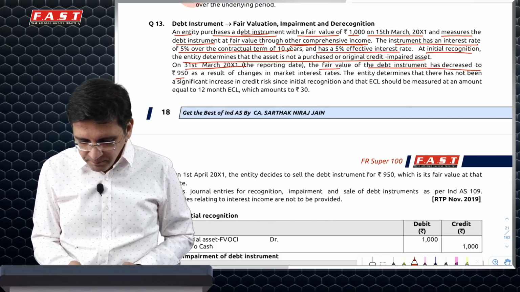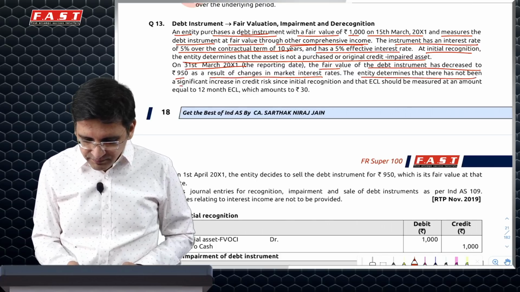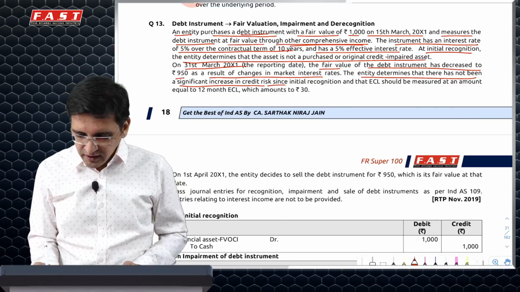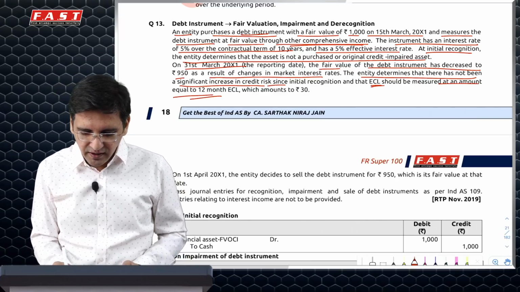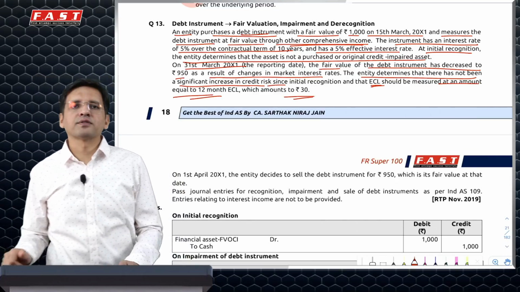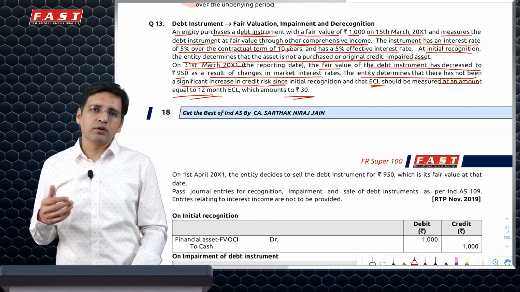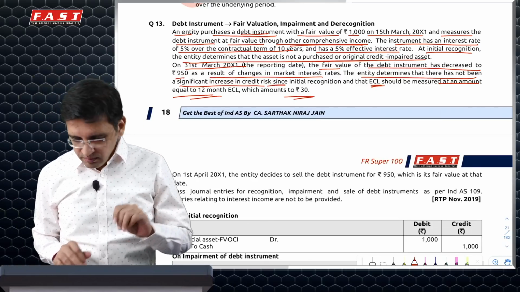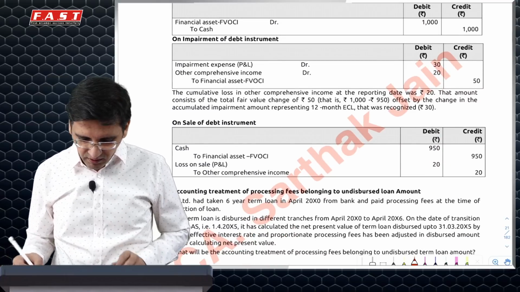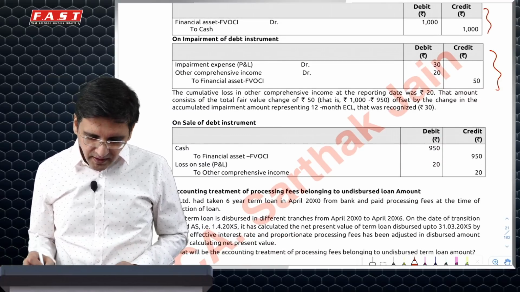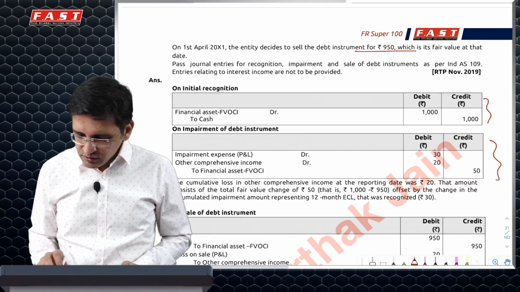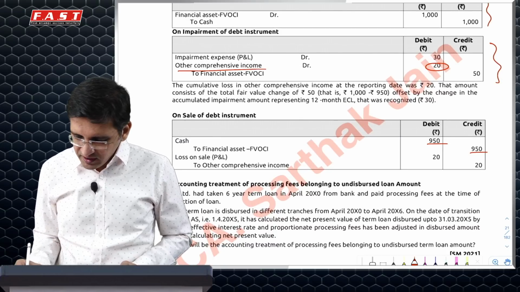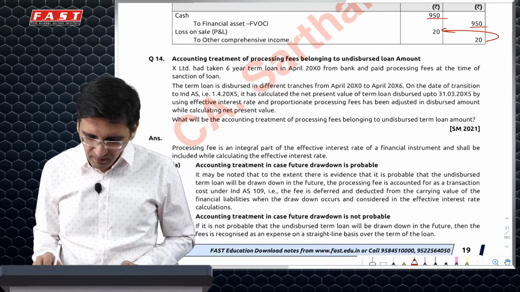Debt instruments at FVOCI are. It says there's no significant increase in credit risk. Hence, you will do a 12 months expected credit loss. And it says 12 months expected credit loss gives you an impairment loss of 30. So to the extent of 30, impairment loss will be debited to PRL. So ideally, your total loss is 50, 20 to OCI and 30 to PRL. This is your journal entry, what you will have to pass. That's about it. Then it says we have also sold it at 950. So 950 when you sell, carrying amount was 950. 20 OCI will be reclassified to PRL because it is OCI.